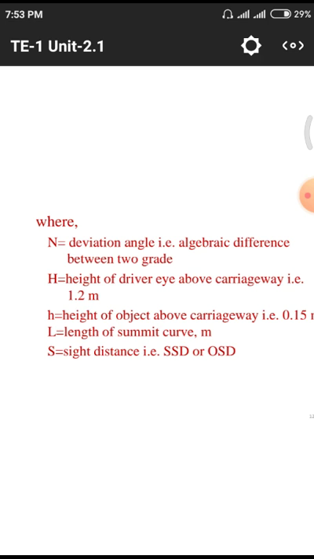Second one is the H, that is the height of the driver's eye. From the ground level, at what height is the driver located? Normally in two-wheelers, that means bikes, scooters and scooties, all those have a particular height from the ground level, so that the vision of the driver is a particular amount.